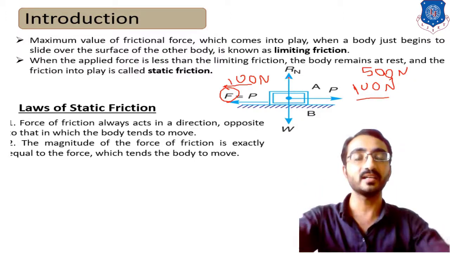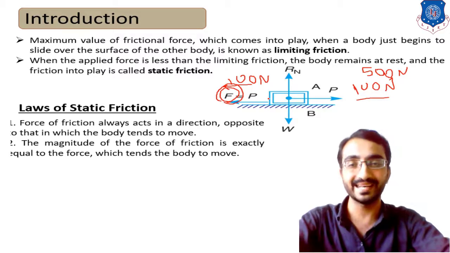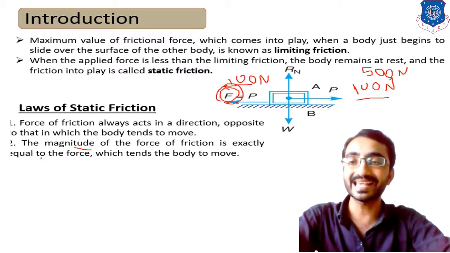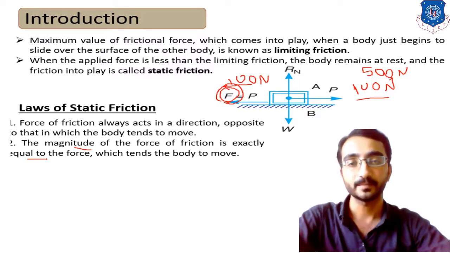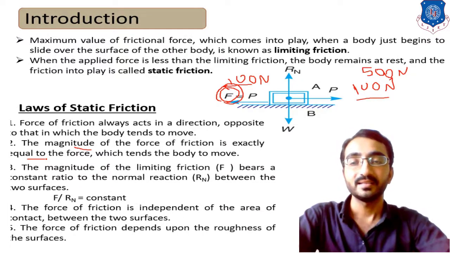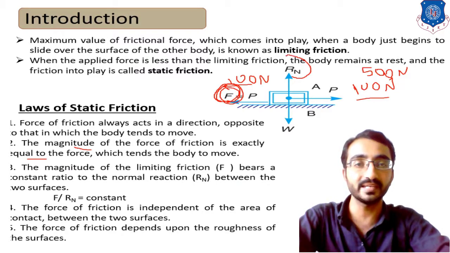Let's consider that we are applying 100 Newton force, then the amount of friction will also be 100 Newton, because the body is not moving in that direction. So the second fundamental is that the magnitude of the force of friction is exactly equal to the force that we are applying from the external side. Now the third fundamental, that is the relation. If F is the amount of frictional force and Rn is the normal reaction which exists due to the weight of the body, then the ratio of F upon Rn will always be constant.